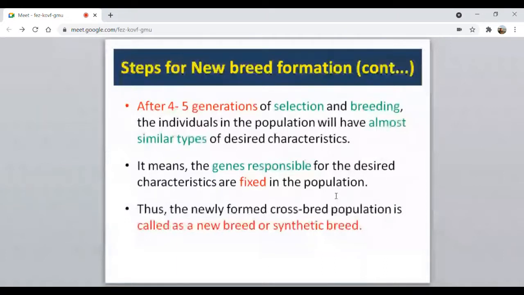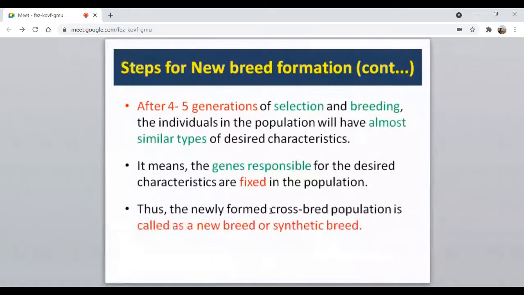Then those characteristics are of our interest. Now, finally, we declare that this particular population is now stabilized. They are now stable in terms of their performance, in terms of their core characteristics, in terms of their physical characteristics. And so we may call them a breed, a new breed or a synthetic breed. We have synthesized a breed. So these are the certain steps for formation of the new breed.